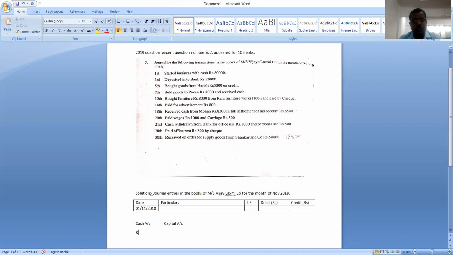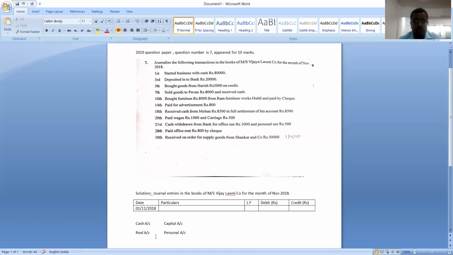Okay, fine. As we all know, cash is a real account because it is an asset, and capital is a personal account because it is a representative personal account. Whom does it represent? It represents the owner. See here, started business with cash is nothing but cash is invested into the business. Understood? There are two accounts. One account receives the benefit, another account gives the benefit. Cash account receives the benefit. Capital account gives the benefit. The owner is giving benefit to the business. So two accounts are, one is cash account and another one is capital account.